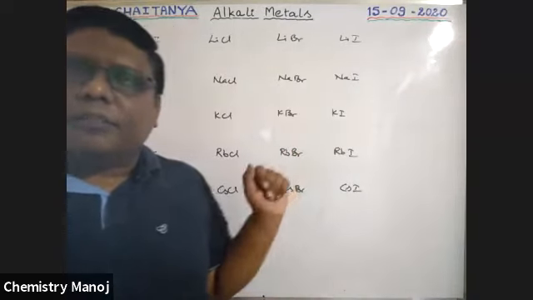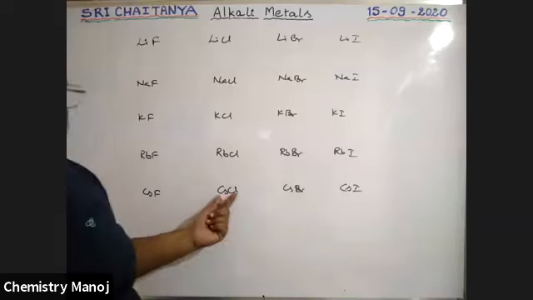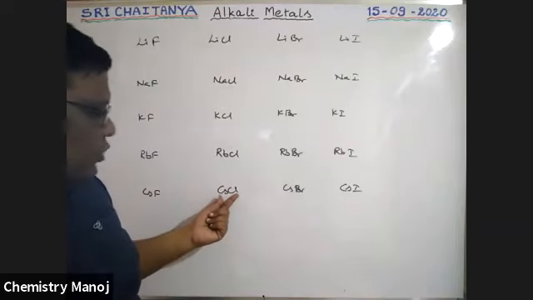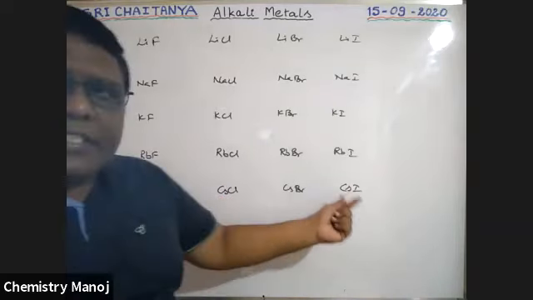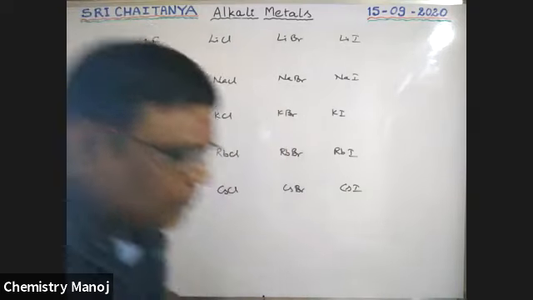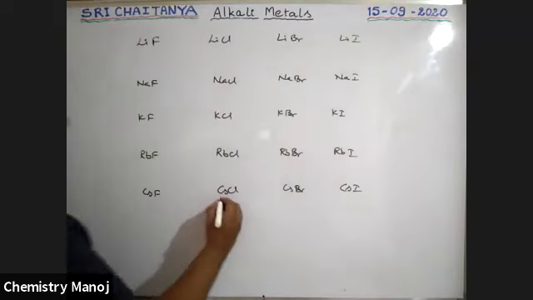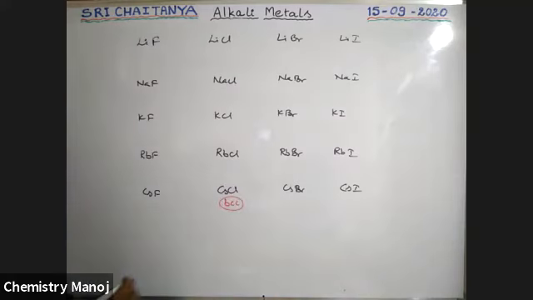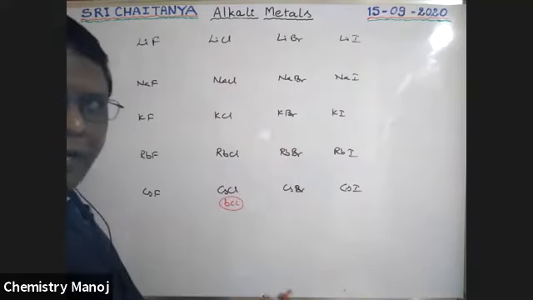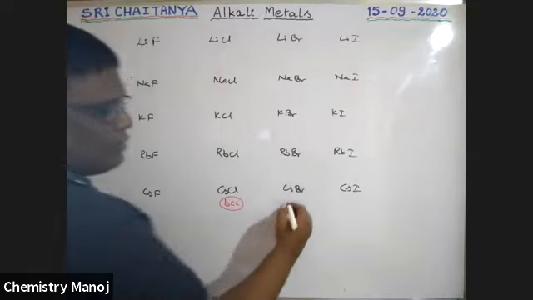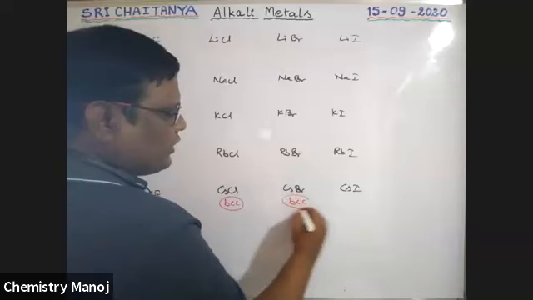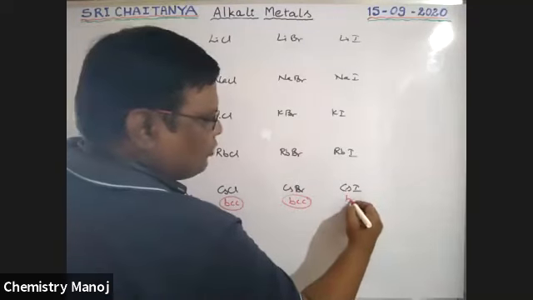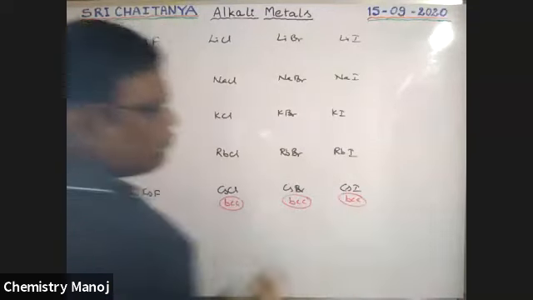White solids, mostly solid state. These solids, cesium chloride, cesium bromide, cesium iodide, generally have the BCC structure, body centered cubic. They are ionic compounds, which we already explained. Cesium bromide also has a BCC structure, and cesium iodide also almost BCC structure.